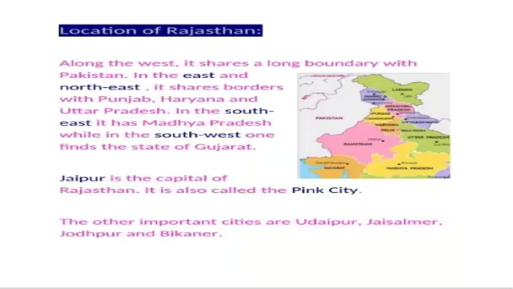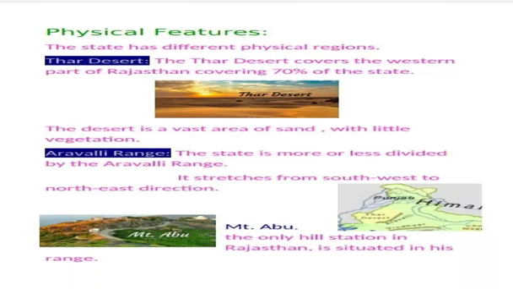In the southeast it has Madhya Pradesh, while in the southwest one finds the state of Gujarat. Jaipur is the capital of Rajasthan and it is also called the Pink City. So boys, remember this point, that Jaipur is called the Pink City. The other important cities are Udaipur, Jaisalmer and Jodhpur.